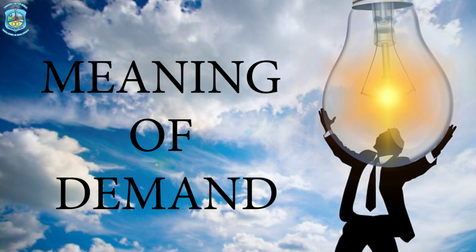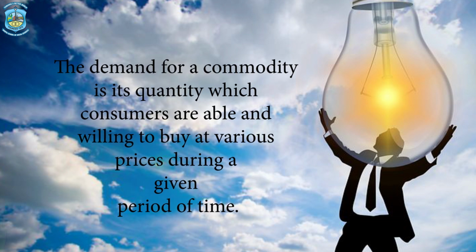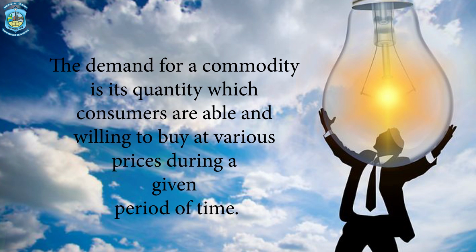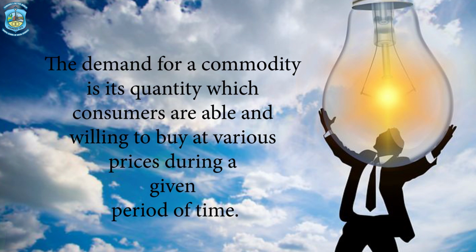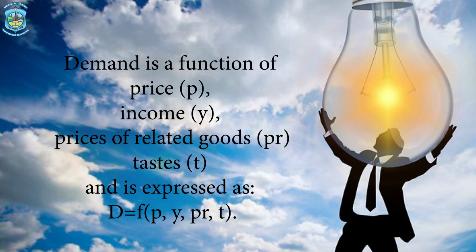The demand for a commodity is its quantity which the consumers are able and willing to buy at various prices during a given period of time. Demand is a function of price, income, prices of the related goods and tastes. But when the income, prices of the related goods and the tastes are given, or constant, the demand function can be expressed as D = f(P), which expresses that demand is a function of price.